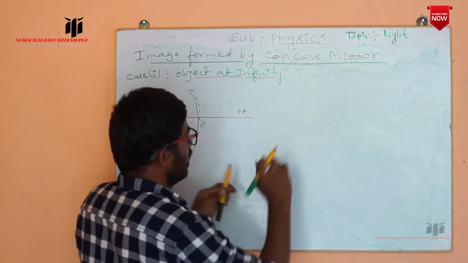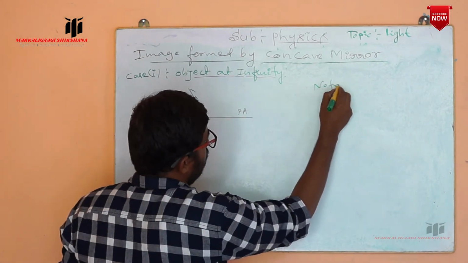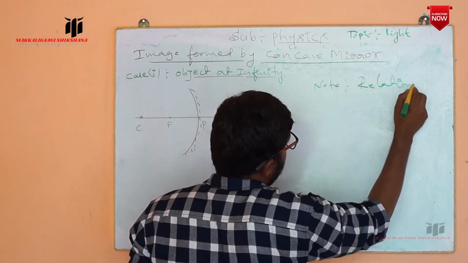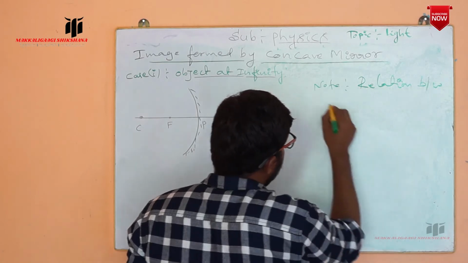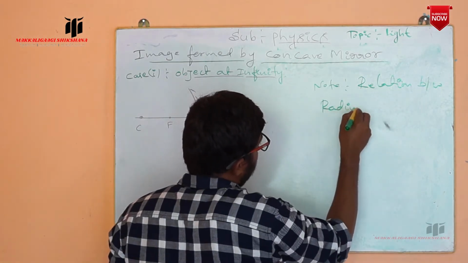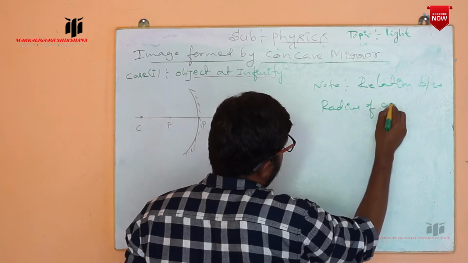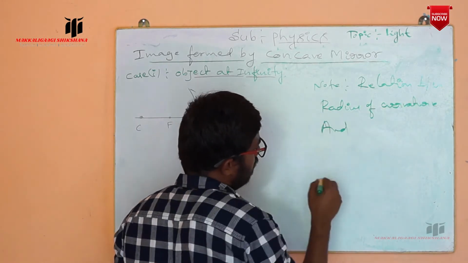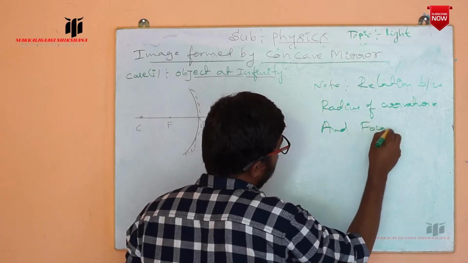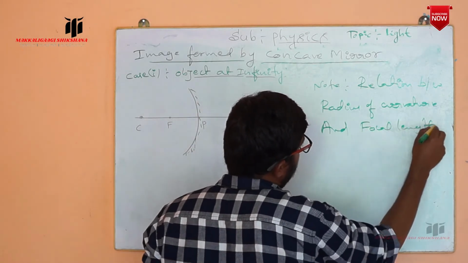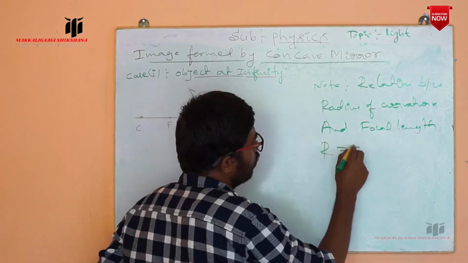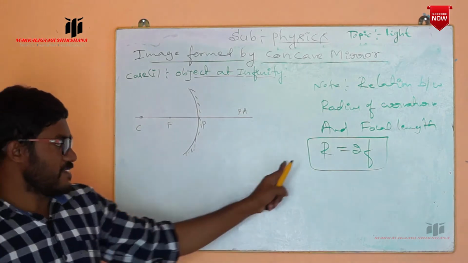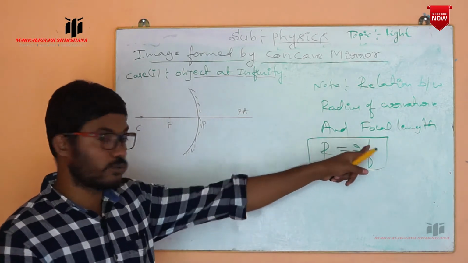There is a relation in between them. Note, you can write note. Note: the relation between the radius of curvature and focal length, that is R is equal to 2f. The relation between the radius of curvature and focal length, R is equal to 2f.